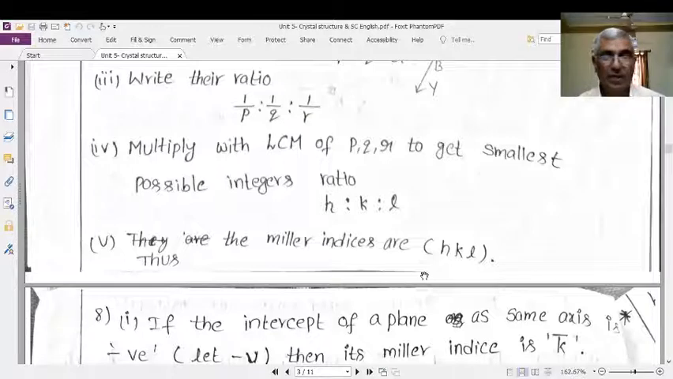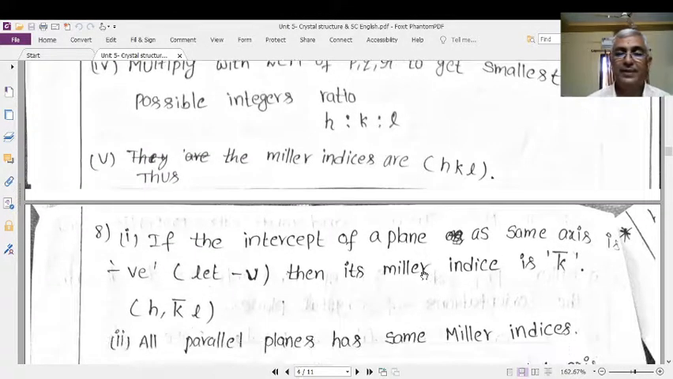With these Miller indices, we identify that particular plane of the crystal, as we saw in the PowerPoint in a simple slide: the 001 plane, 010 plane, 100 plane, 110 plane, 101 plane, 111 plane, etc. This is about the Miller indices.